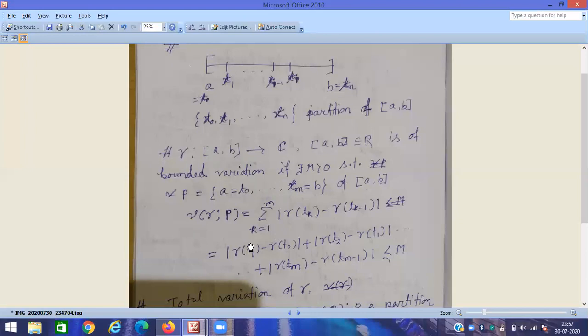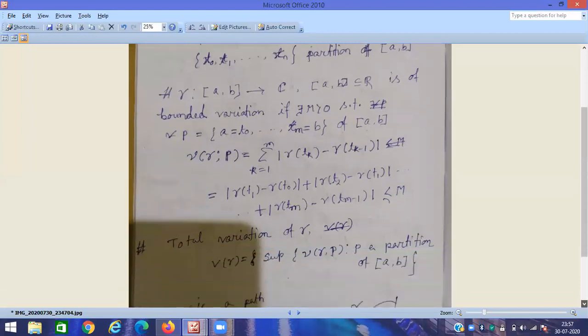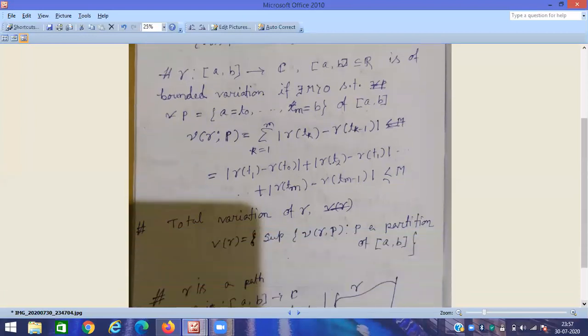If this variation is less than or equal to a particular real number m, then we say that gamma is of bounded variation. Okay, so this is actually the concept of bounded variation.